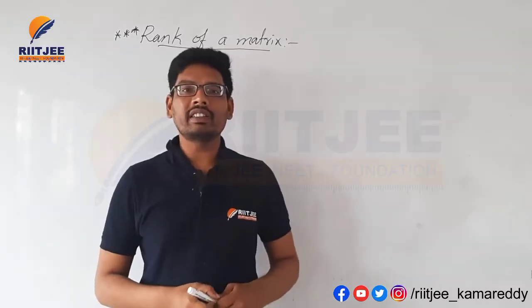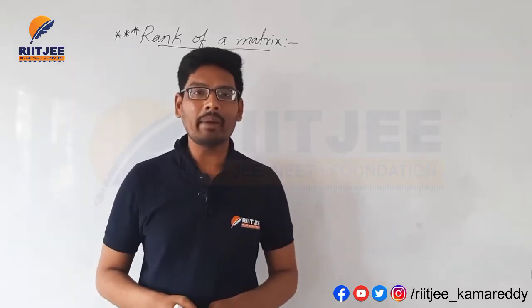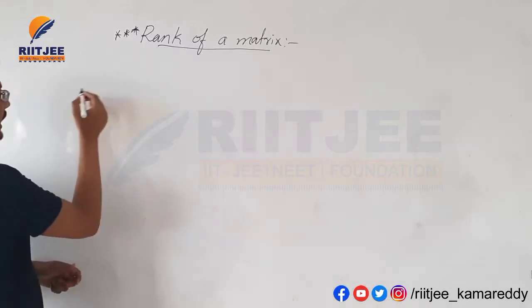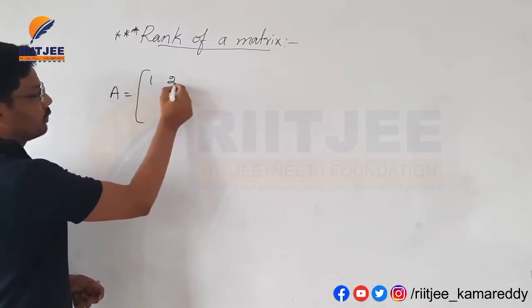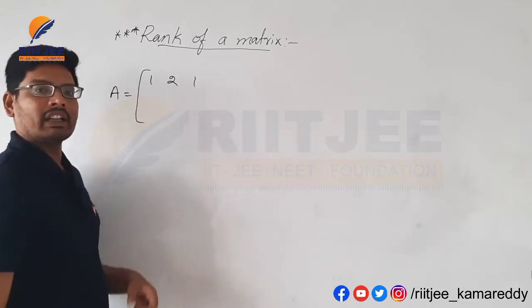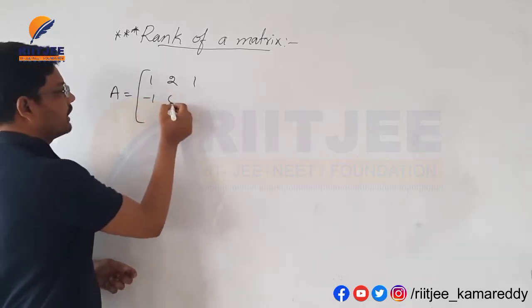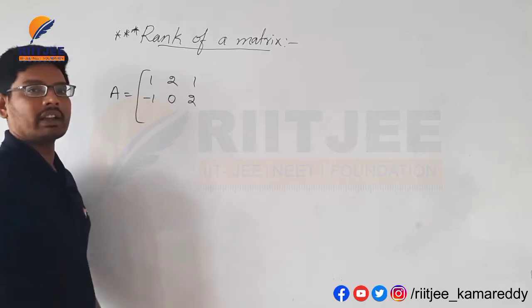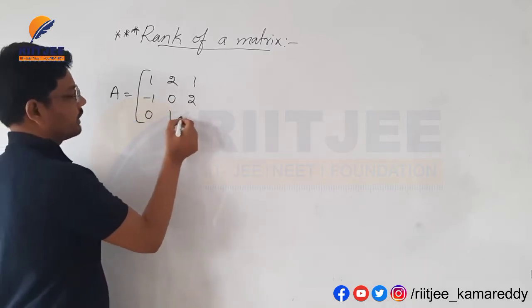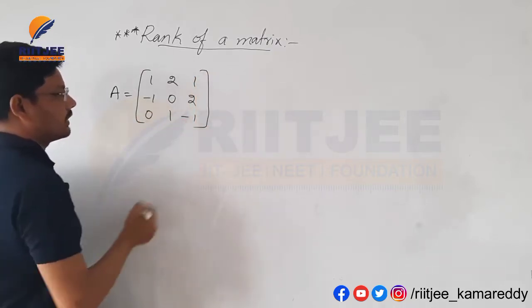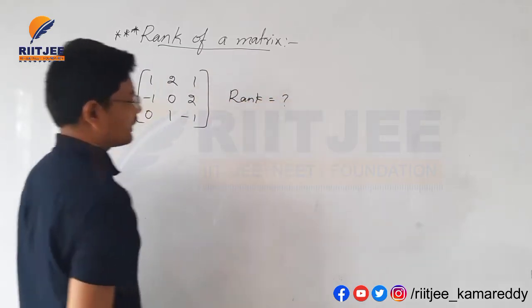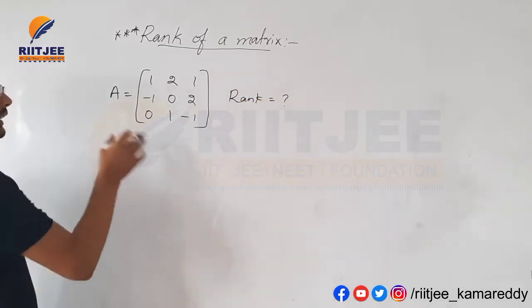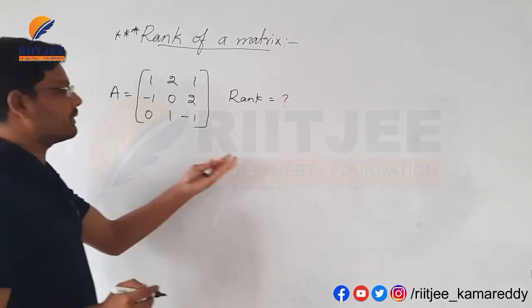Let us see some examples of the rank of a matrix. I am taking one matrix here. A is equal to 1 2 1; minus 1 0 minus 1; 0 2; and finally 0 1 minus 1. For this matrix we need to find the rank, rank equal to question mark. To find this rank, first we need to find the determinant of this matrix.